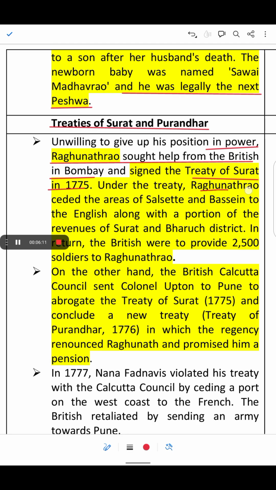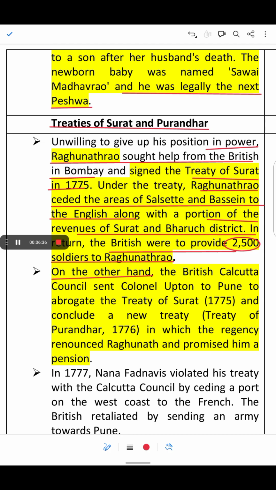Under this treaty, Raghunath Rao ceded the areas of Salsette and Bassein to the English, along with a portion of revenues of Surat and Bharuch district. In return, the British were to provide 2,500 soldiers to Raghunath Rao for his protection.